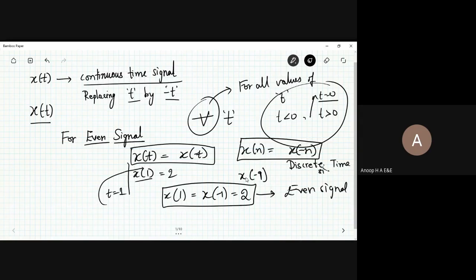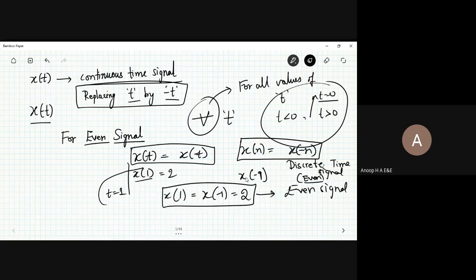In the discrete time signal, the signal property in the bracket is said to be an even signal. We will extend the same concept when it comes to time scaling, where you have the same concept to be discussed: the reversal of signals, time changing, and time shifting properties.